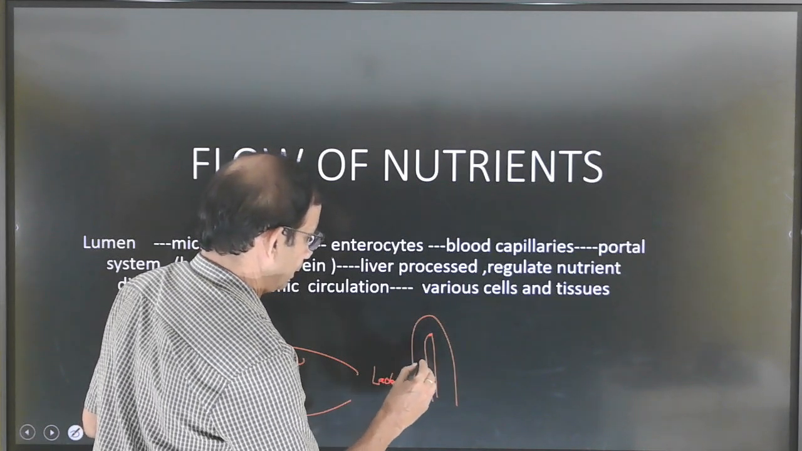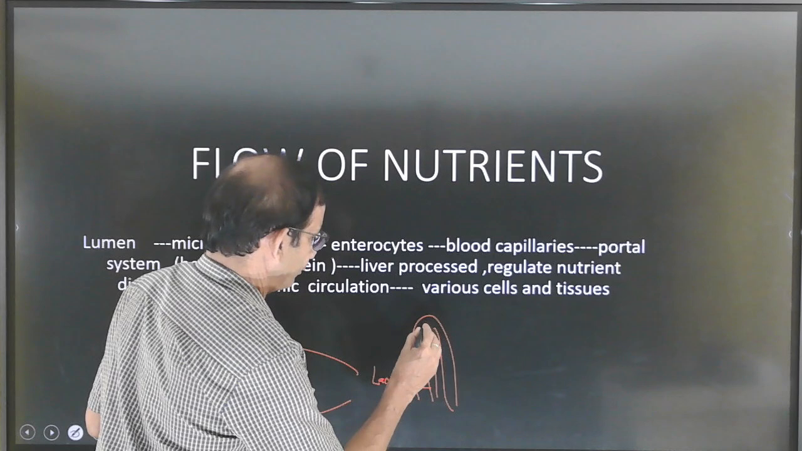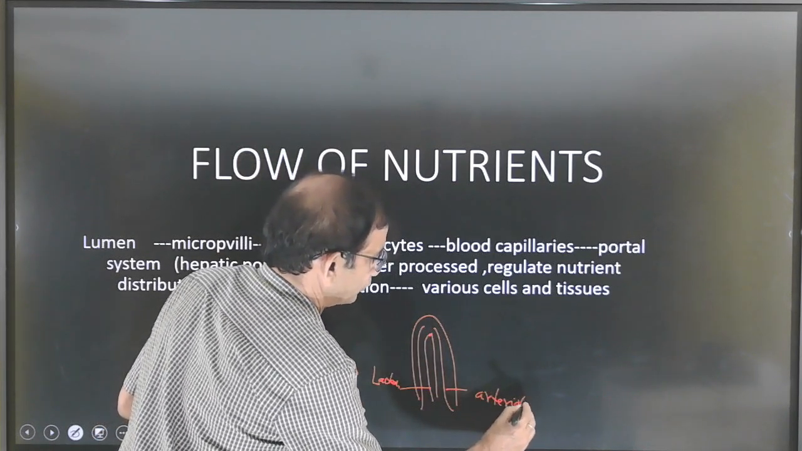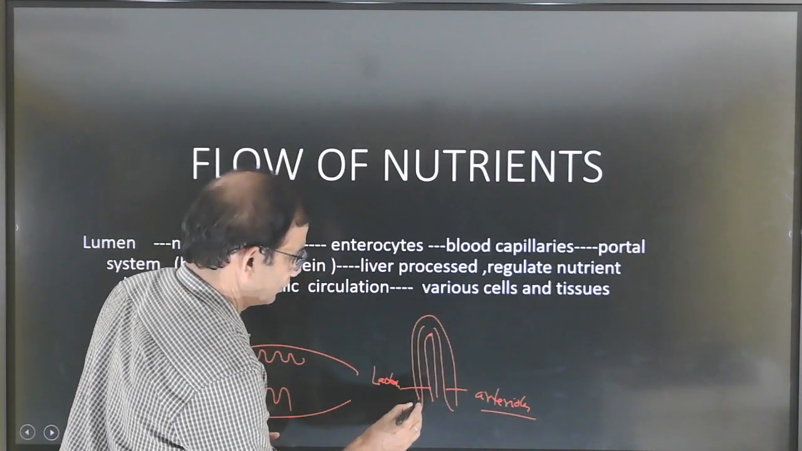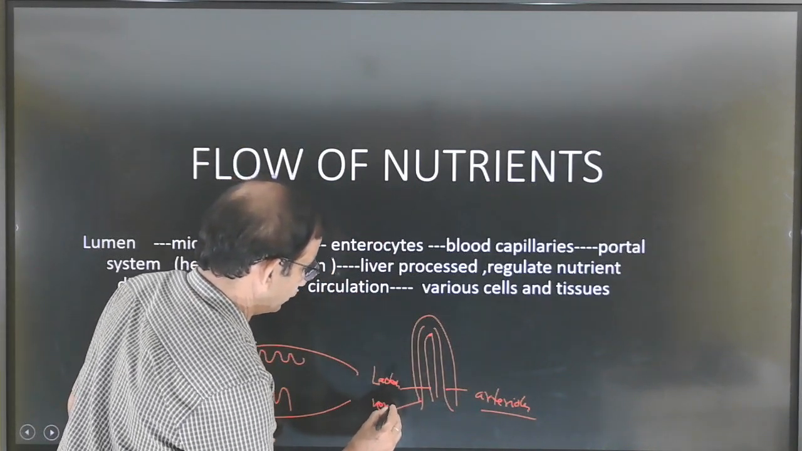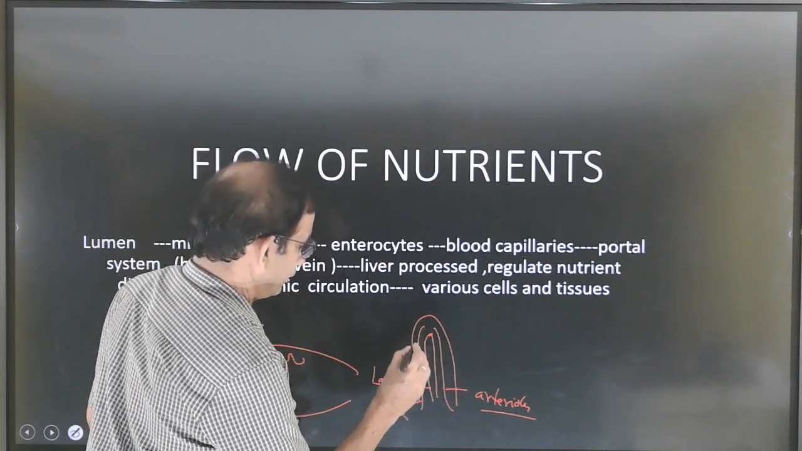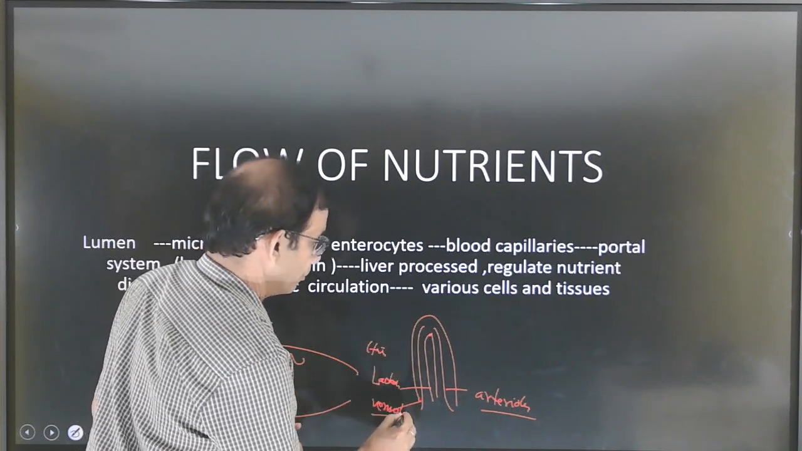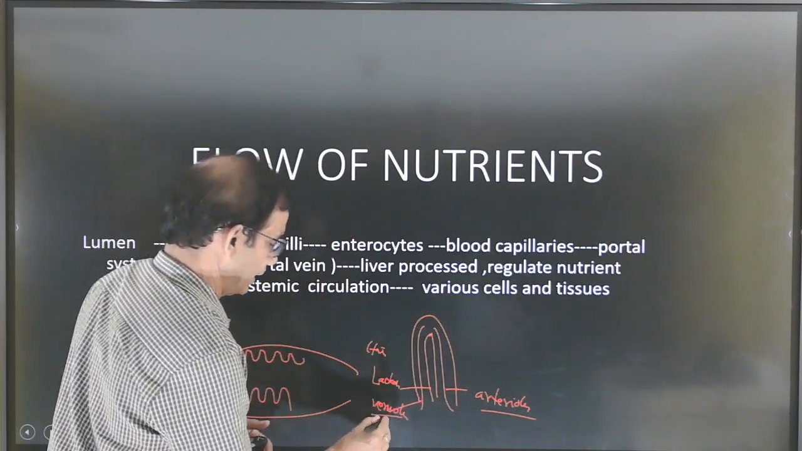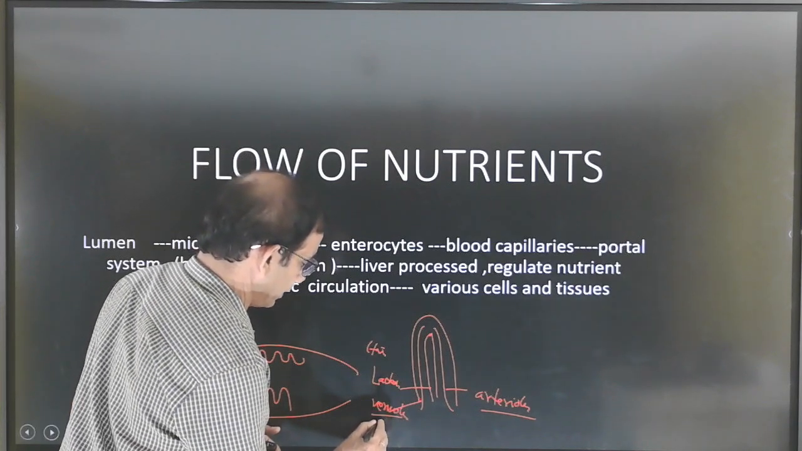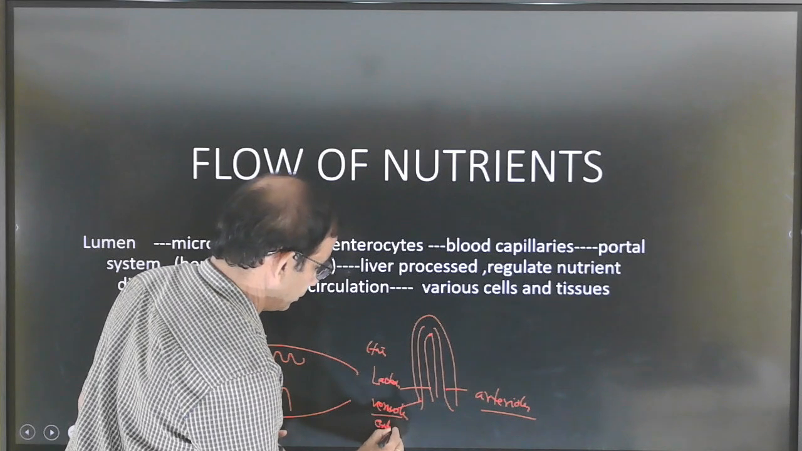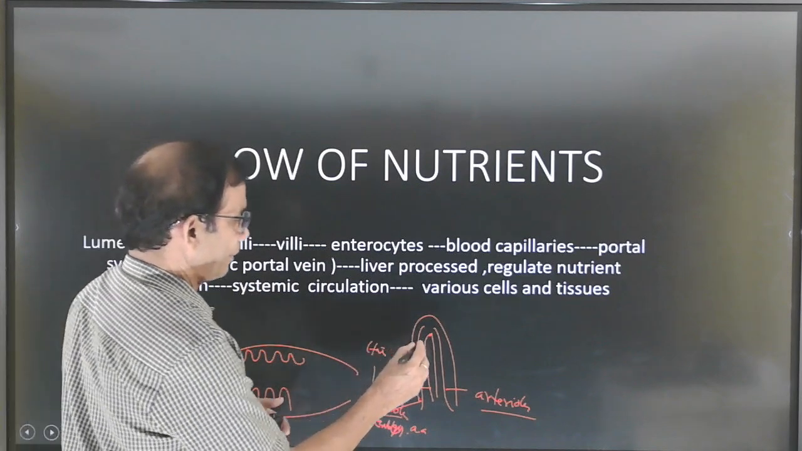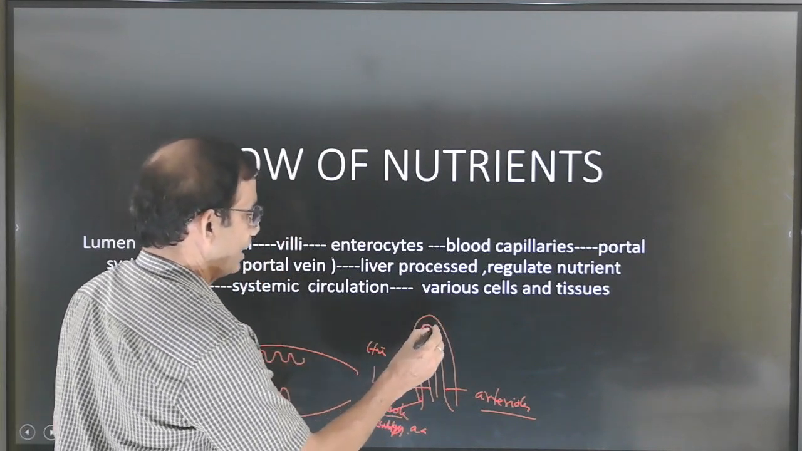and on one side arterioles. What are arterioles? Arterioles means the smallest formation of arteries. Here it is venules, and this is called the lacteal. Lacteals particularly absorb fat materials, and the veins particularly take food materials in the form of carbohydrate, glucose, and amino acid.